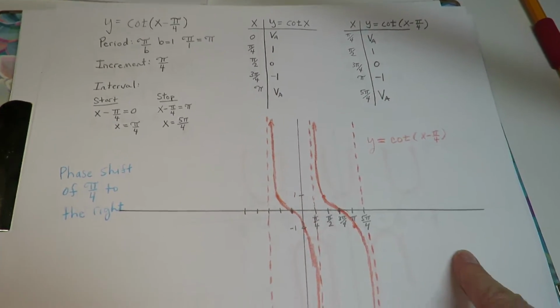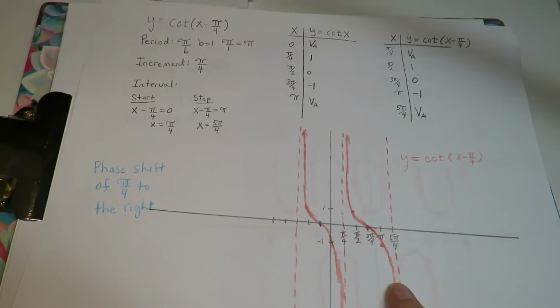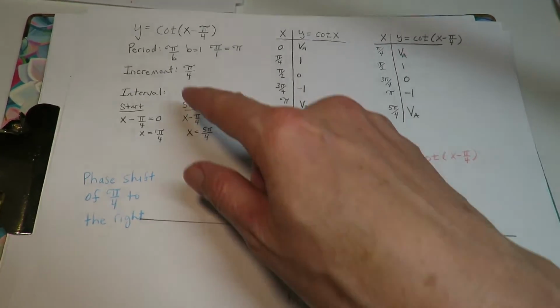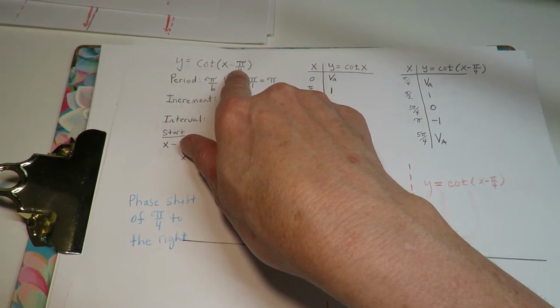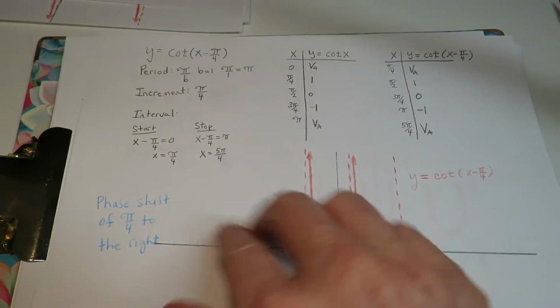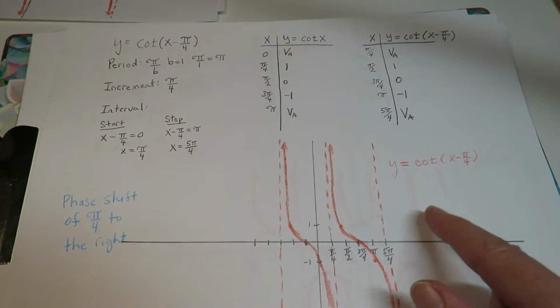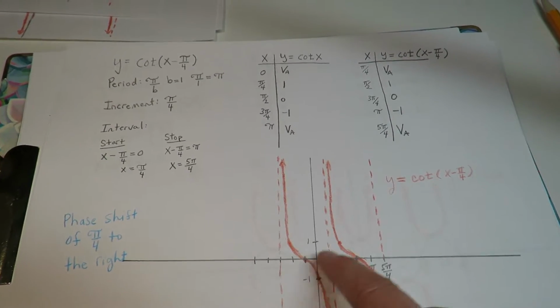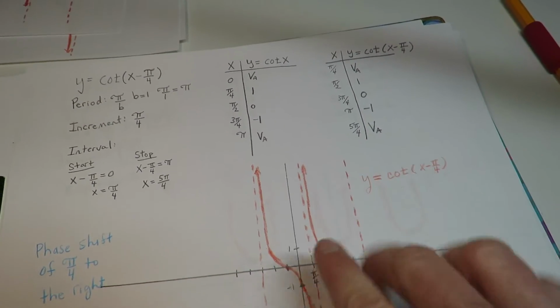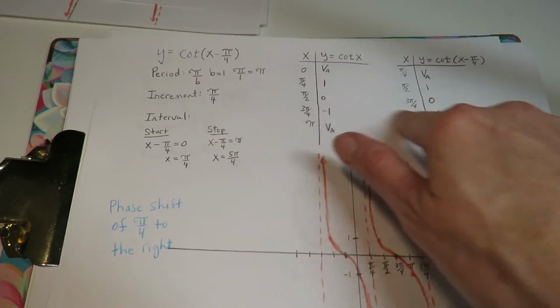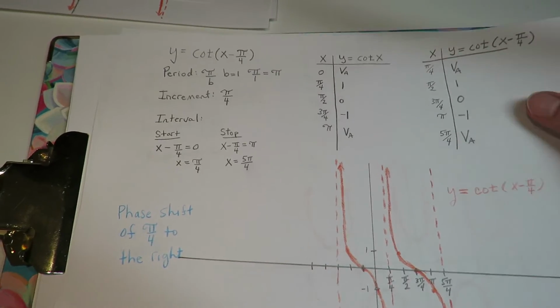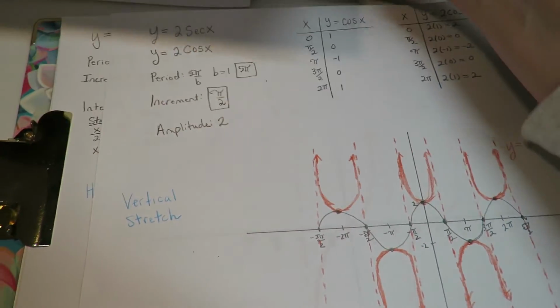Okay, the cotangent function. Again, that one's like a negative x squared. It's going downhill. This one is shifted pi over 4 units to the right, so it has this phase shift where it's pushed over, because usually it goes from 0 to pi, but now you'll notice since it's been pushed over, it's going from pi over 4 to 5 pi over 4. Same concept, I just did the tables like you would have seen me do in section 4.7.